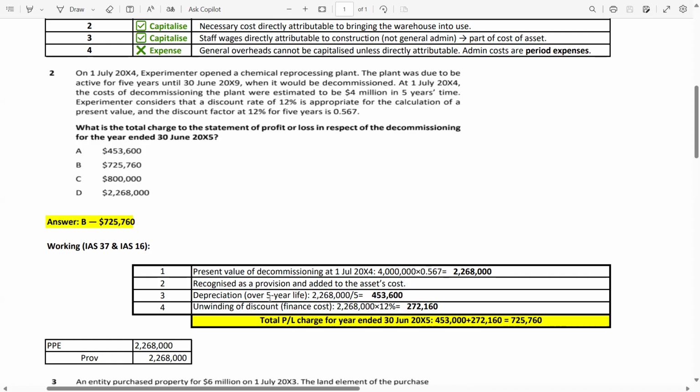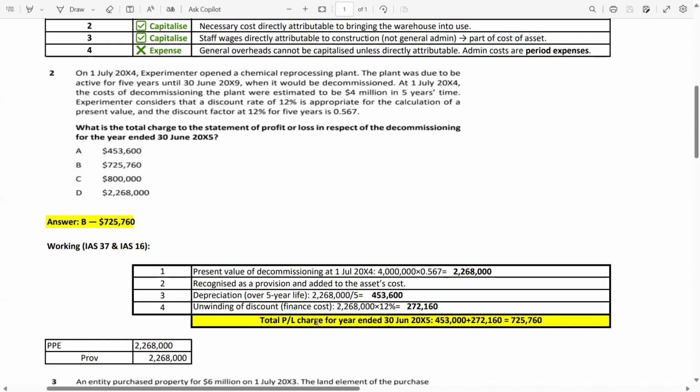Now depreciation over 5 years: 2,268,000 divided by 5, 453,600. Point number 4, unwinding of discount finance cost: 2,268,000 multiplied by 12% equals 272,160.